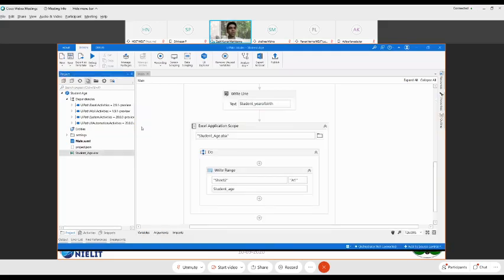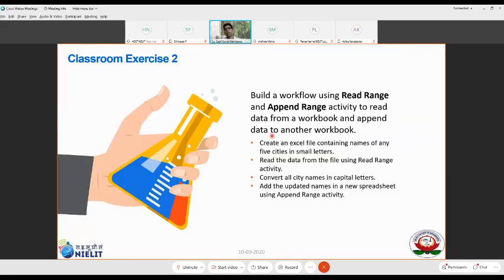Let's quickly jump on to our second use case. We are going to use read range and append range activities to read data from a workbook and append data to another workbook. What does it take right now? We are going to take an Excel file that contains names of 5 cities in small case, and read the data using the read range activity. That means all 5 cities we read from there, and finally convert them into capital case.